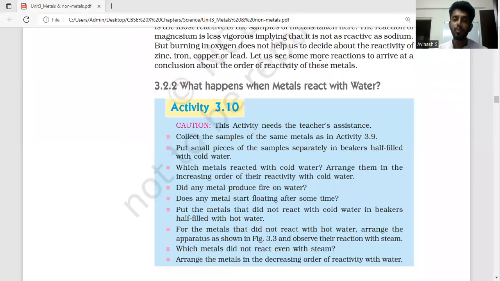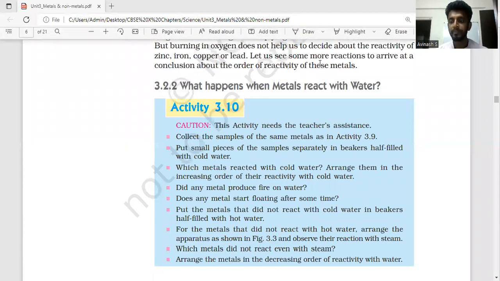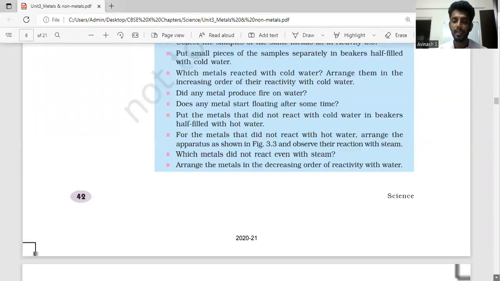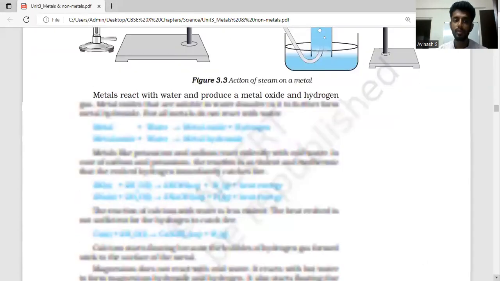So now let's try to learn what happens when metals react with water. From our previous sessions, we know how metals react with oxygen or air. Whatever is at the top of the reactivity series reacts very vigorously, and whatever is at the bottom will not react with air. The same thing goes hand in hand with water also. To understand this, let us directly get into the format of how this happens.